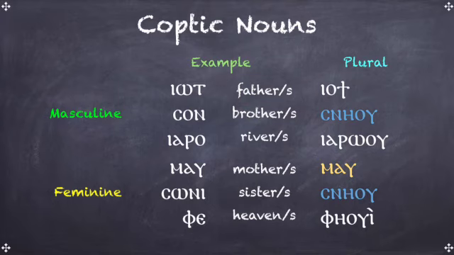Okay, continuing on. Mao is mother. Mao is also mothers. Sony is sister. Esneu is sisters. So notice Esneu could be brothers or sisters. So you have to understand the context of the sentence that you are translating to figure out which one it is. Fe is heaven. Feowi is heavens. Okay. So these are the categorizations for the Coptic nouns.